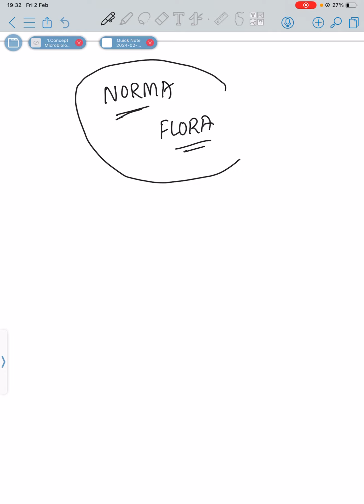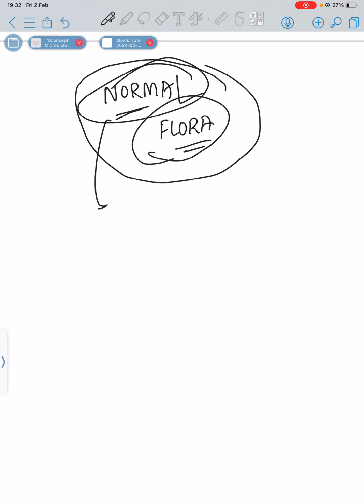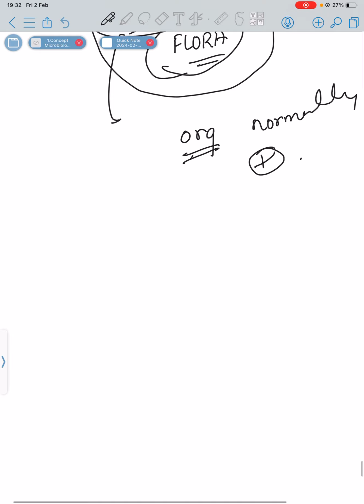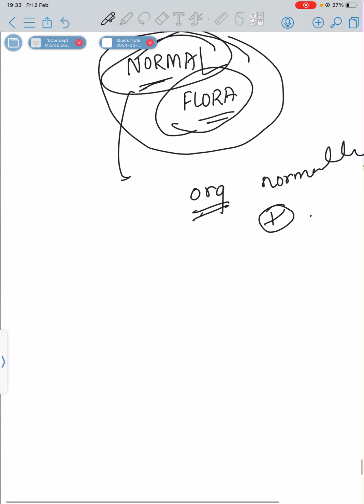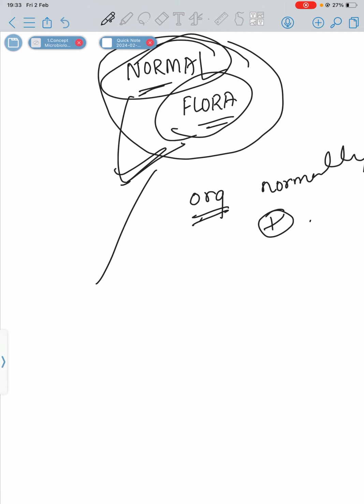So, what is normal flora? Normal means something that is normally present, and flora is an organism, or a group of organisms, that have colonized the area normally. So organisms which are normally present are known as normal flora. In our body, there are various organisms which are normally present as residents. These are normal flora. There can be two types of flora.